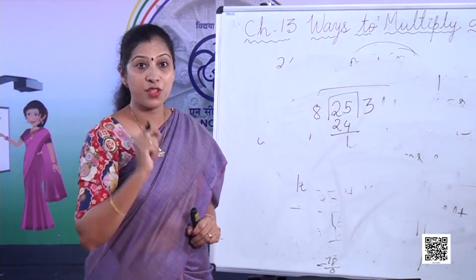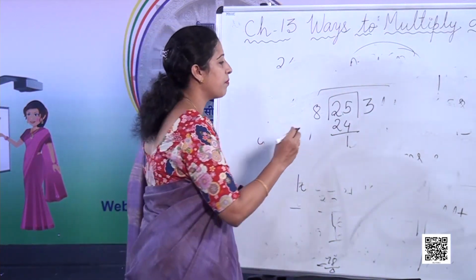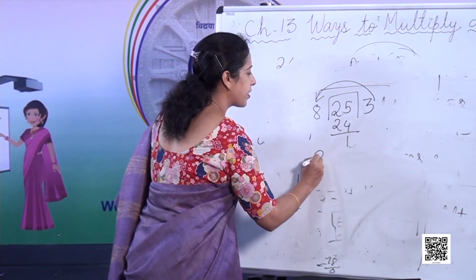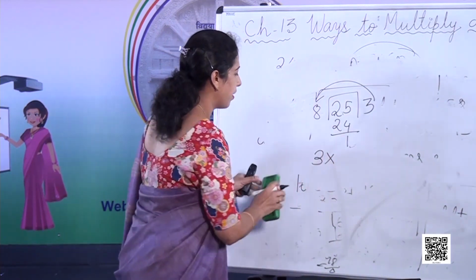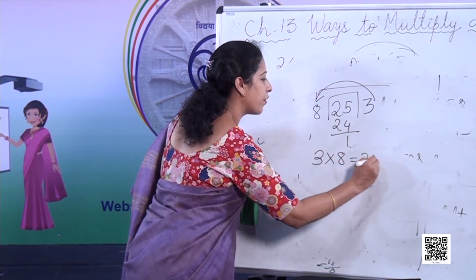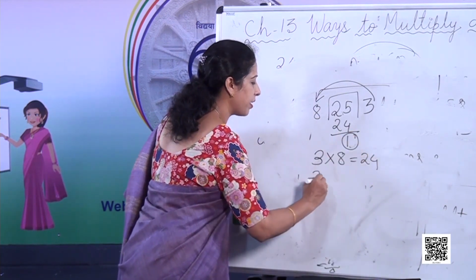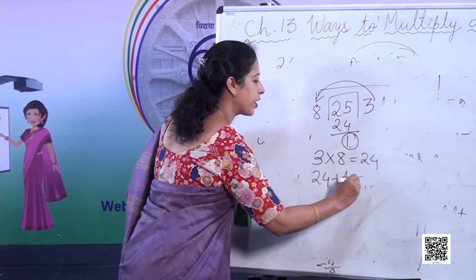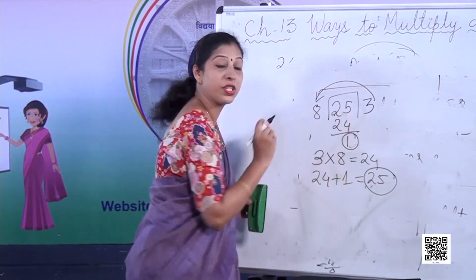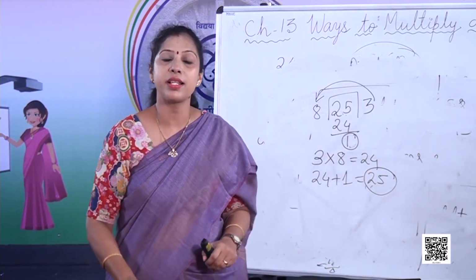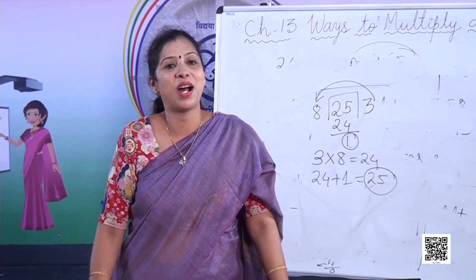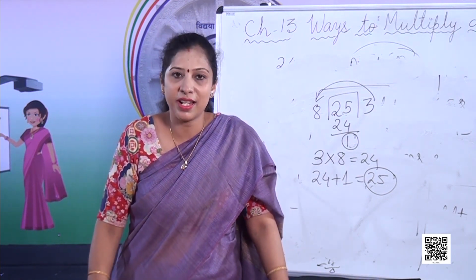So there is a very nice trick of doing it. First, you multiply the quotient with the divisor. That is 3 into 8. That is 3 into 8 is equal to 24. Now add this remainder to the product and you get 25. If this is equal to the number which you have divided, then your answer is correct. If you are not getting that number, then that means you have done your division incorrectly.